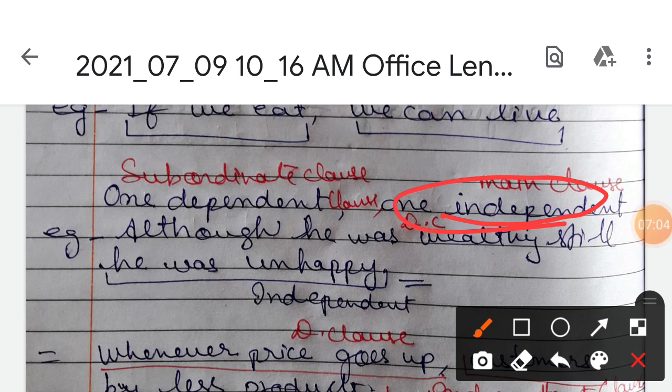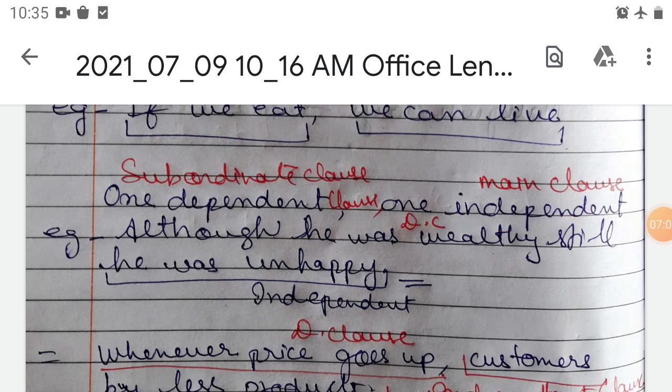Let us take an example: although he was wealthy, still he was unhappy. So this one is your dependent clause.